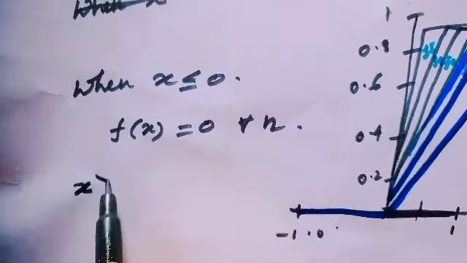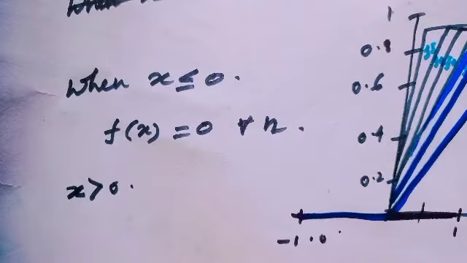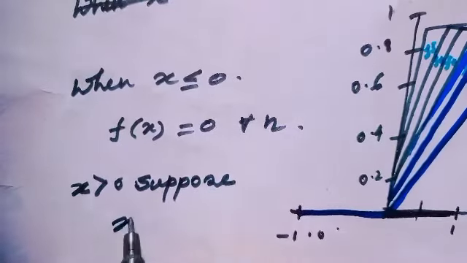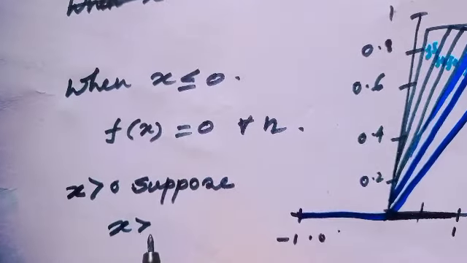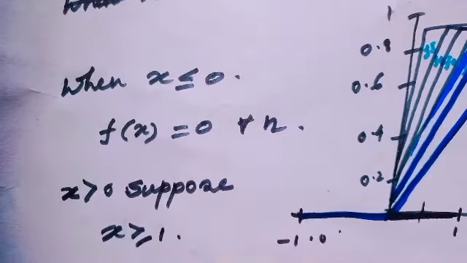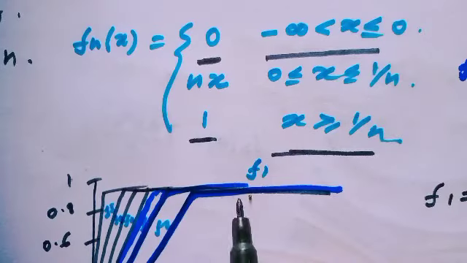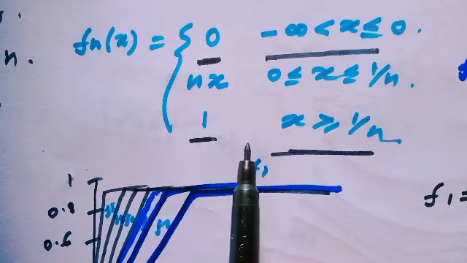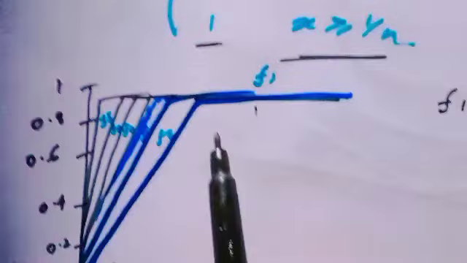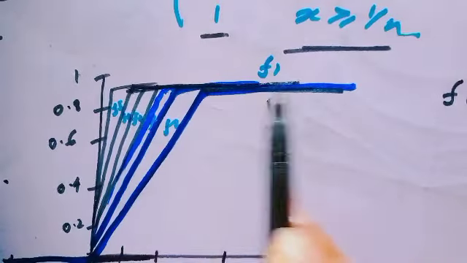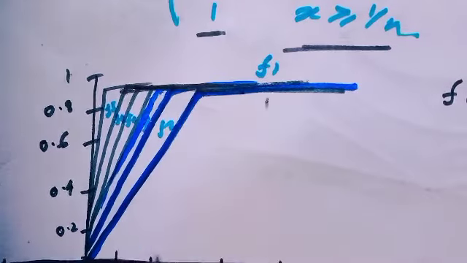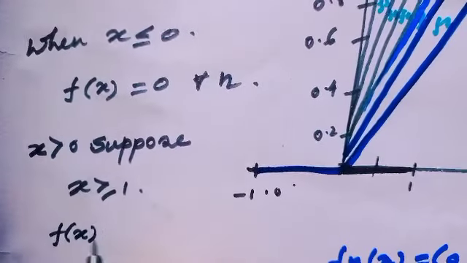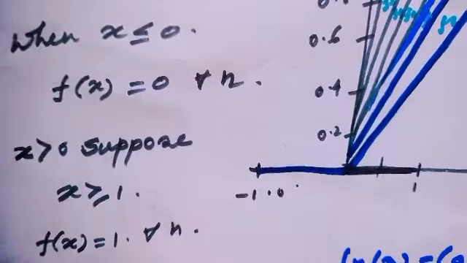For x strictly greater than 0, two cases will be applicable here. First, suppose x is greater than or equal to 1. That means the point is applicable here. So here also f_n(x) equals 1 for all n. That means in the picture, x greater than 1 means just this line. Means here f_n(x) equals 1 for all n.